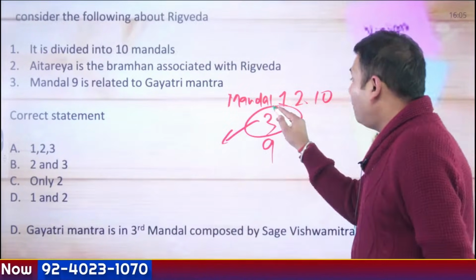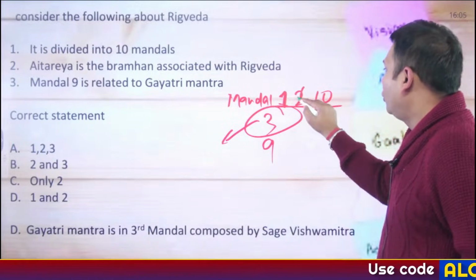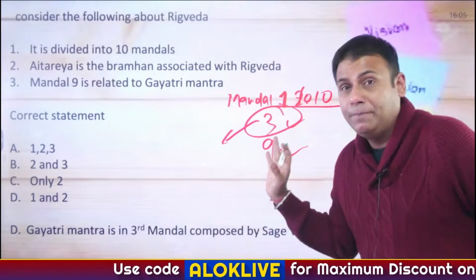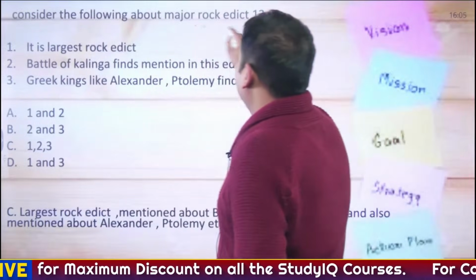So read compulsorily Mandal number 1 to 10, Mandal number 3, Mandal number 9, compulsorily. Then major rock edicts.